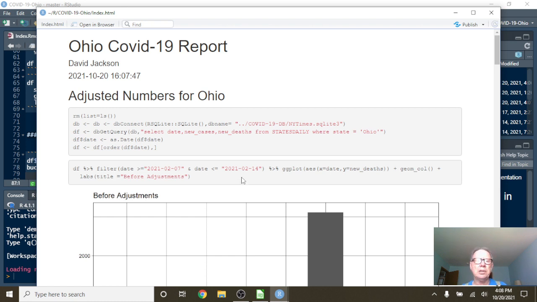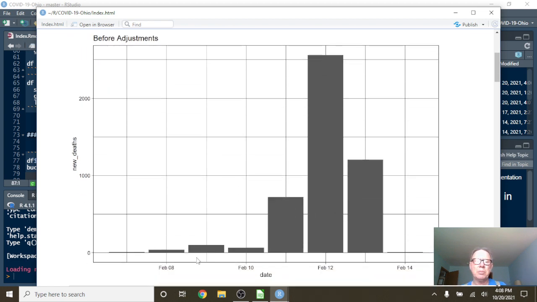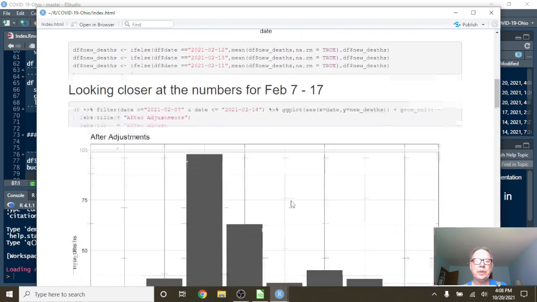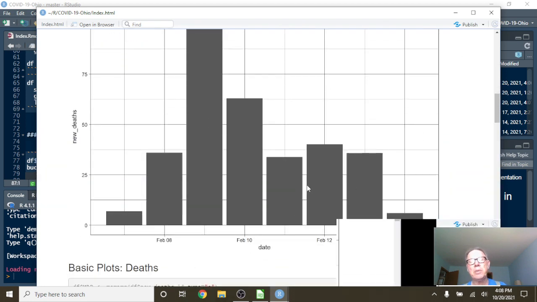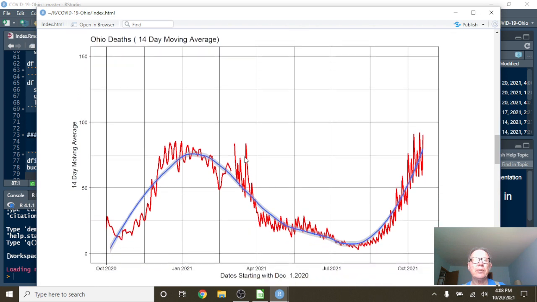Because what you can see here is the numbers added onto the system. It completely dwarfs all these numbers back over here. So what we do is replace these three dates with the average number of deaths for those days. And that's what that looks like now. So that's a much better fit, even though we're still missing 4,000 over here. Okay, so we take a look here. The red line is a 14-day moving average. The blue line is a fitted curve. Again, you can see, remember, these numbers here were undercounted by 4,000, and these numbers over here were overcounted by 4,000. So this right here could be those 4,000.